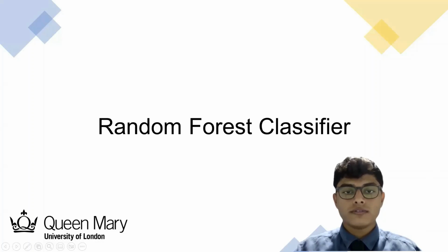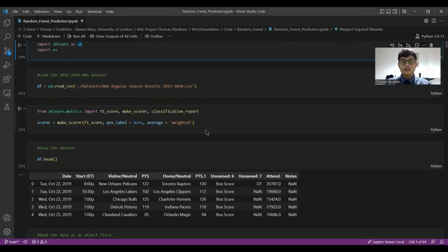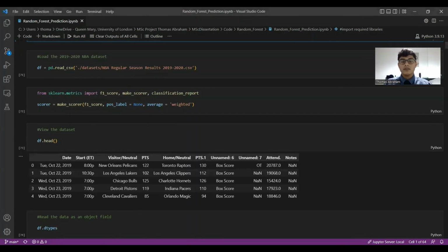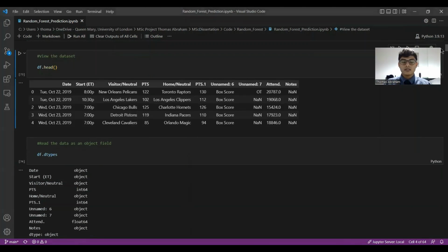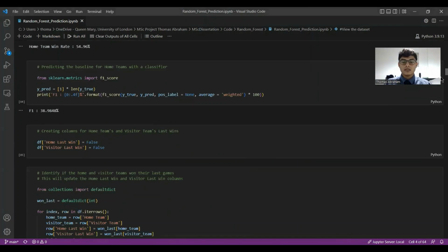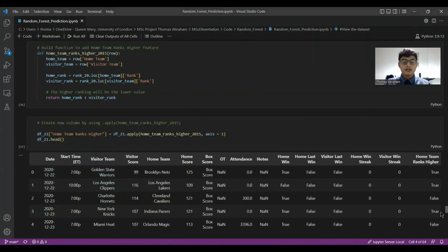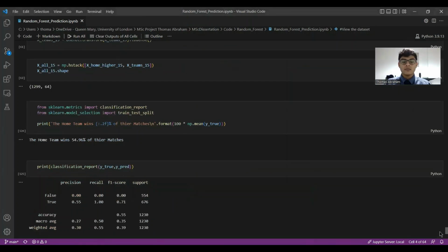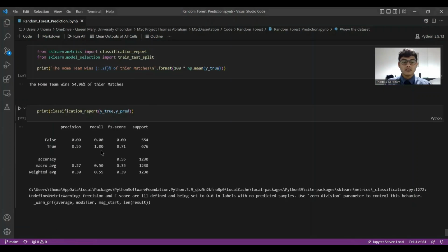Moving on to the execution of the random forest classifier. Each individual block of code can be executed, and the CSV files present here are also available in the dataset folders, and they were obtained from basketballreference.com and pertain to the 2018-19, 2019-20 and 2021 NBA seasons. Each of these commands is executed sequentially, and ultimately the aim is to obtain a report such as this using the classification report from scikit-learn.